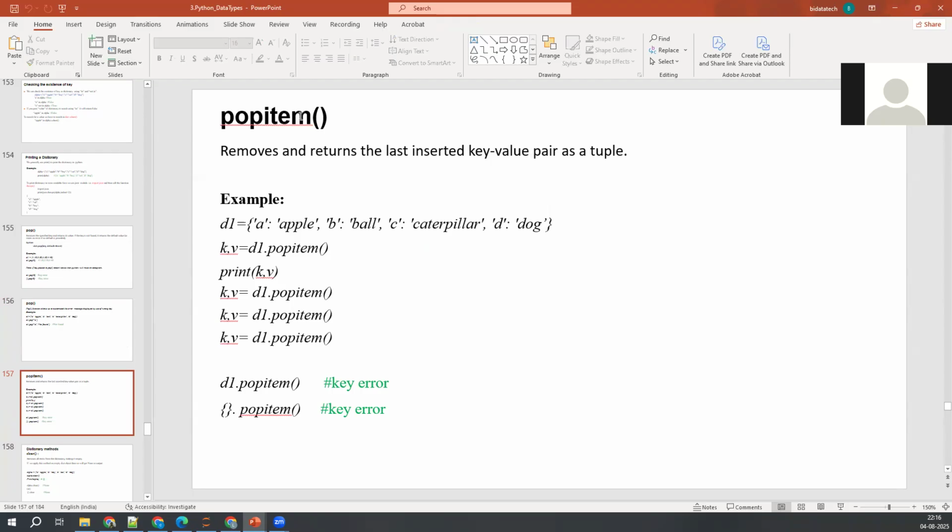That is the difference between pop item and pop. Mostly we don't use pop item because we don't delete arbitrary or most recently inserted values. Mostly we delete values based on their keys, in 99% of the cases. But if you have a use case, you can go ahead and use pop item as well. That depends on your requirement.